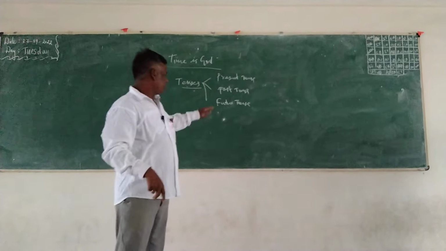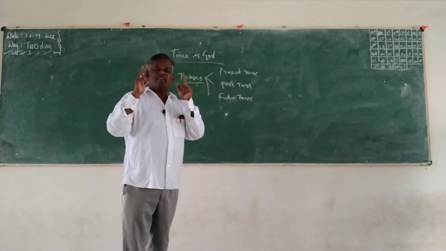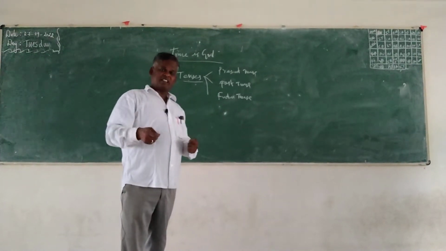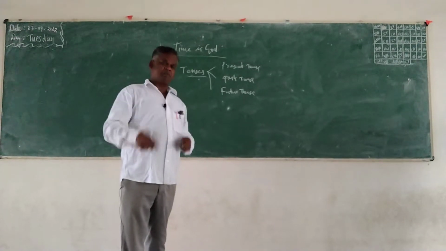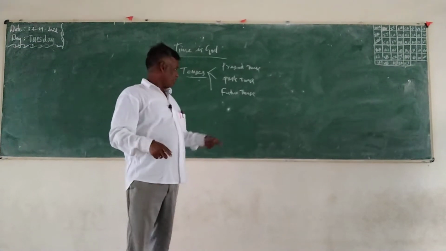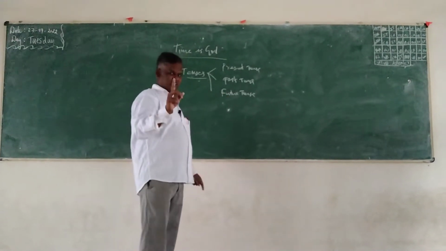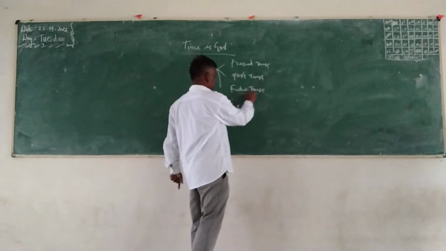Future is a made tense because we don't have a separate word form for the future tense. A separate form is available in Sanskrit and in Tamil, but in English, no. Linguists have decided that.